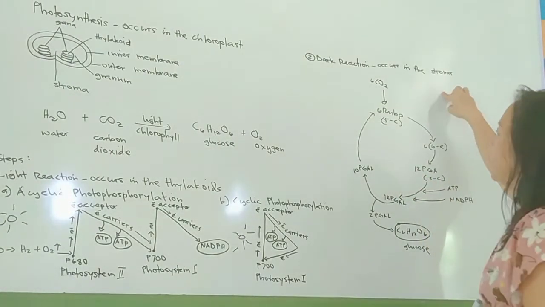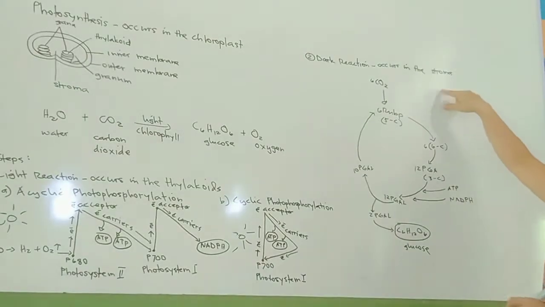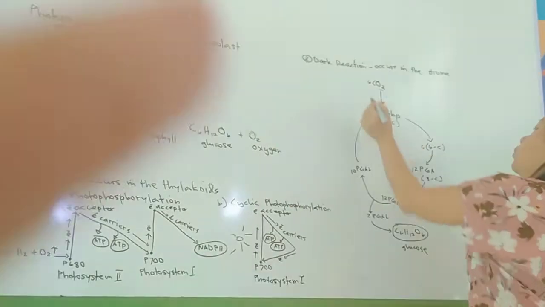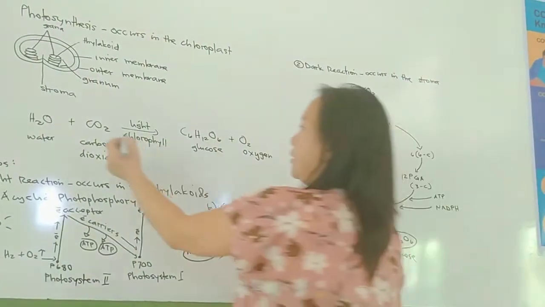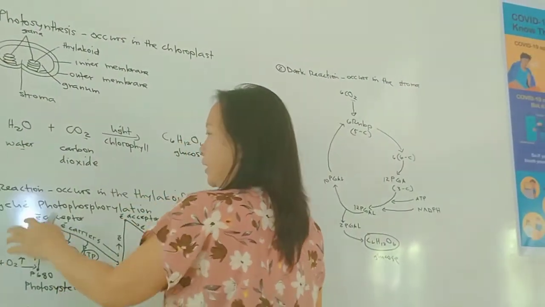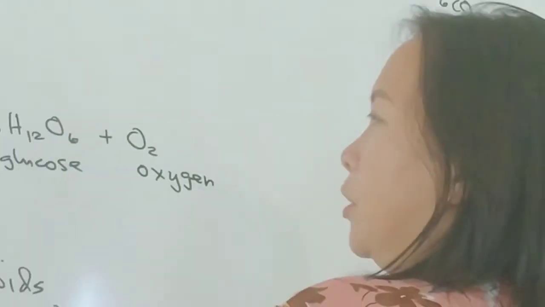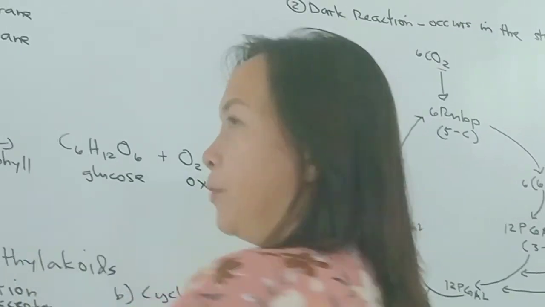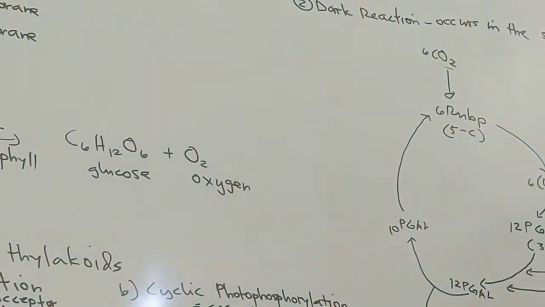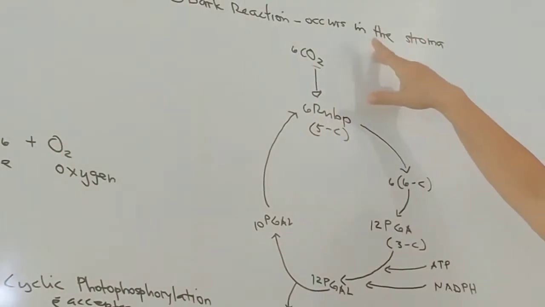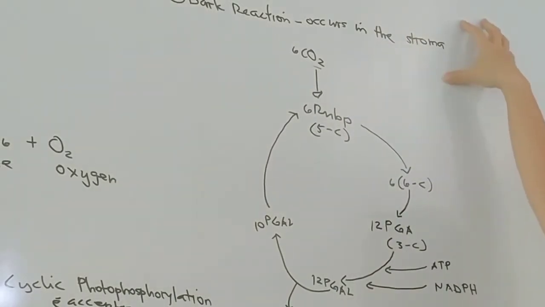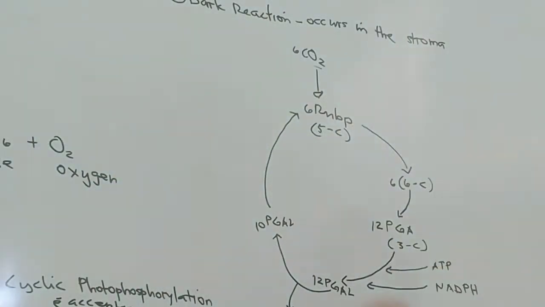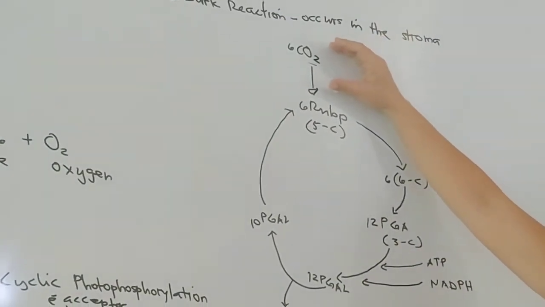Now here, in the dark reaction, the raw material that will be used is carbon dioxide. Again, water is used in the light reaction. Of course, the light is used here, plus of course the chlorophyll that traps the light. And the dark reaction, of course, happens in the stroma. Where is the stroma? That's here.